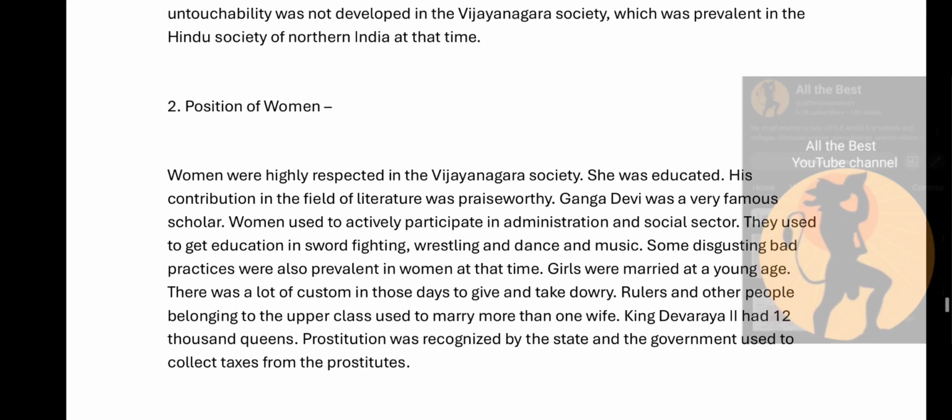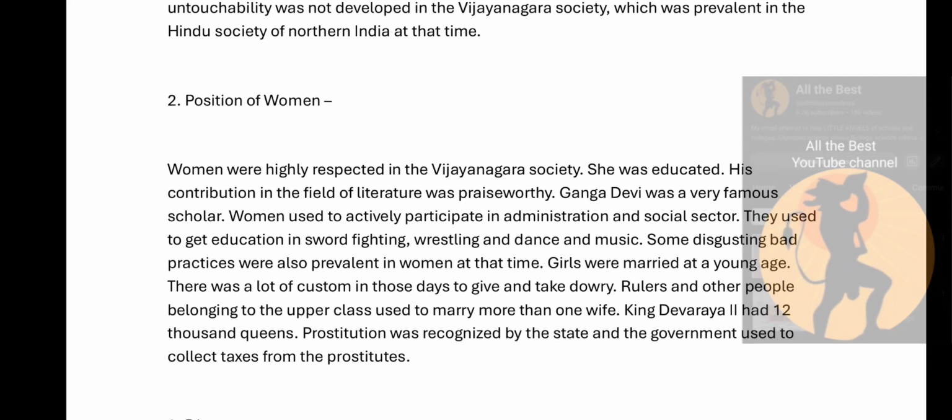Position of women. Women were highly respected in the Vijayanagara society. She was educated. Her contribution in the field of literature was praiseworthy. Ganga Devi was a very famous scholar. Women used to actively participate in the administration and social sector. They used to get education in sword fighting, wrestling, and dance and music.